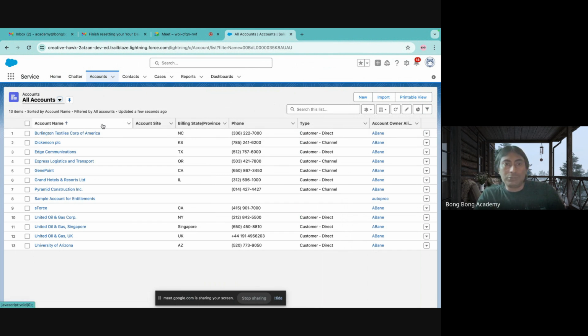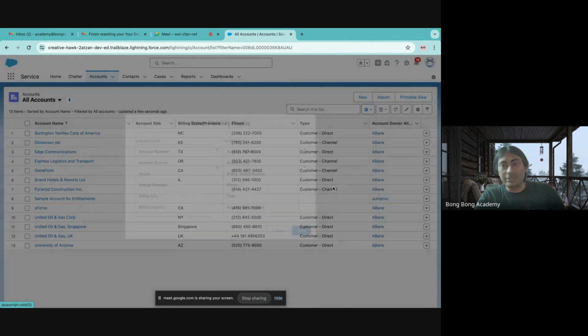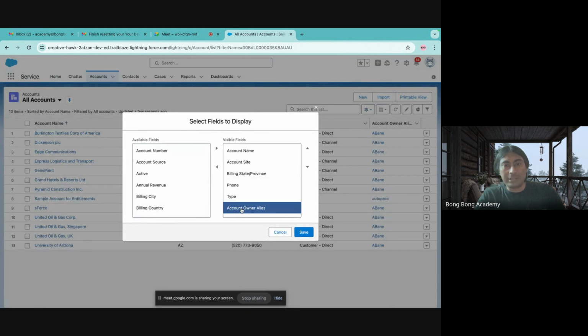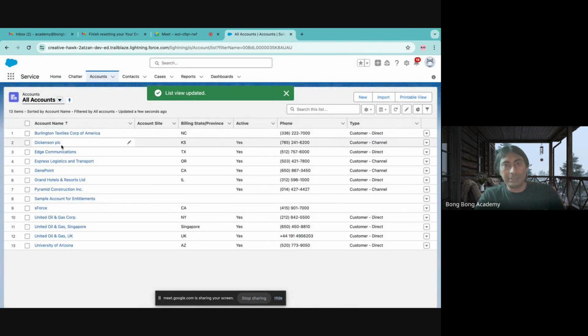The fields which you want to show here on this table view, you can modify that. You can select fields to display, and you can say I don't need this one, I need the active value. I can bring it up, save it. You see, now it changes. So you can choose which fields to show on the list view results. Clear?